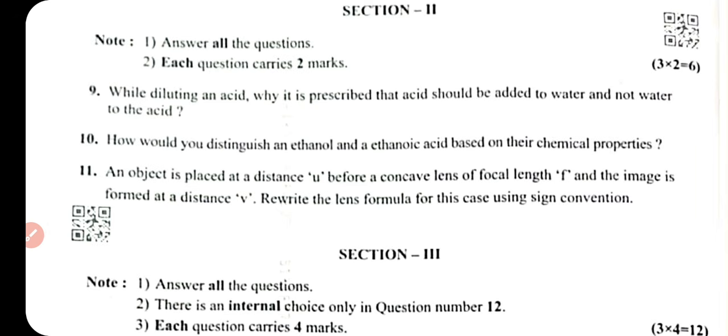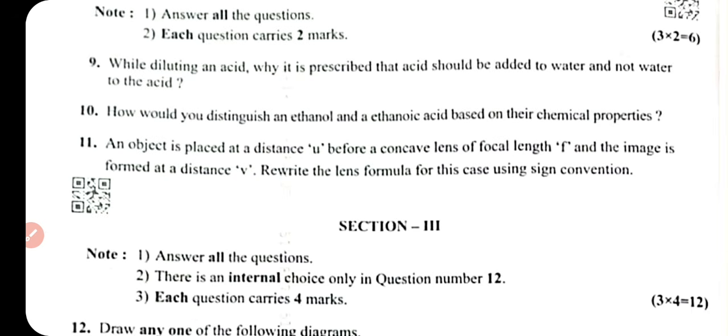Answer all the questions. Each question carries 2 marks. Question number 9. While diluting an acid, why is it prescribed that acid should be added to the water and not water to the acid? Question number 10. How would you distinguish an alcohol and ethanoic acid on the basis of chemical property? That means the difference between ethanol and ethanoic acid on the chemical property basis, as a difference table.